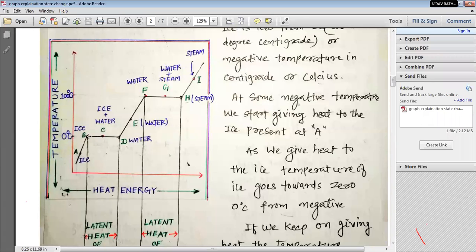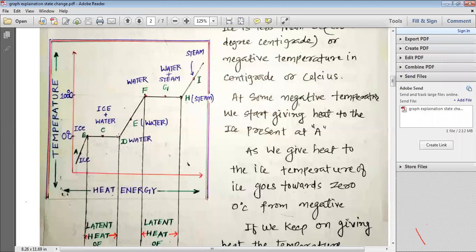So between point B and point C, we have more ice and less water. At point C, let us assume that ice and water are in equal quantity. Now what happens if heat energy is given? More and more ice turns into water. So between point C and D, water is more and ice is less. When we reach point D, all the 1 kilogram of ice has been turned into 1 kilogram of water.